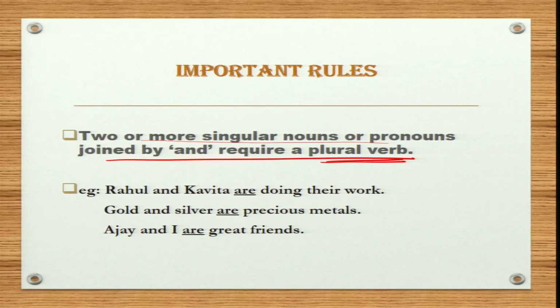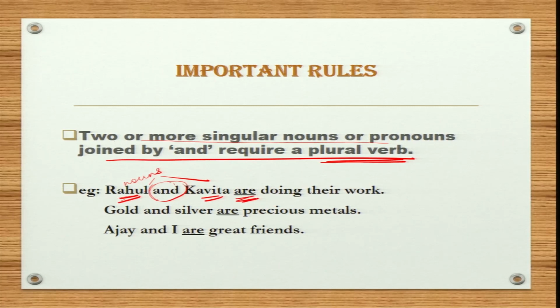In the given example, Rahul and Kavita both are nouns which are joined using and, hence according to the rule, a plural verb will be used. Therefore, we will use are in this sentence.